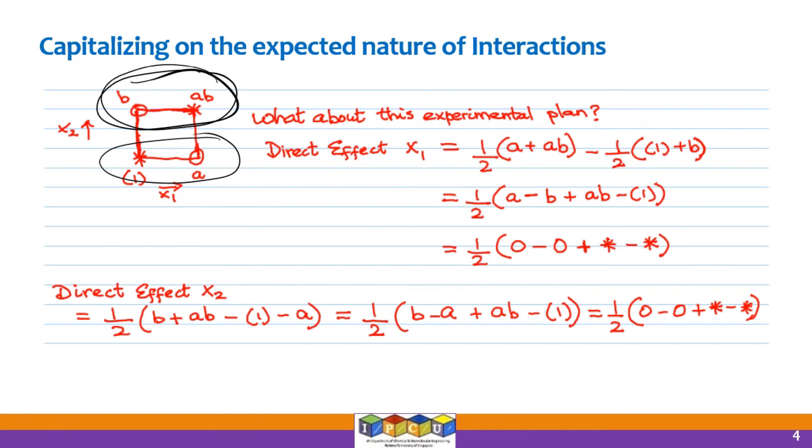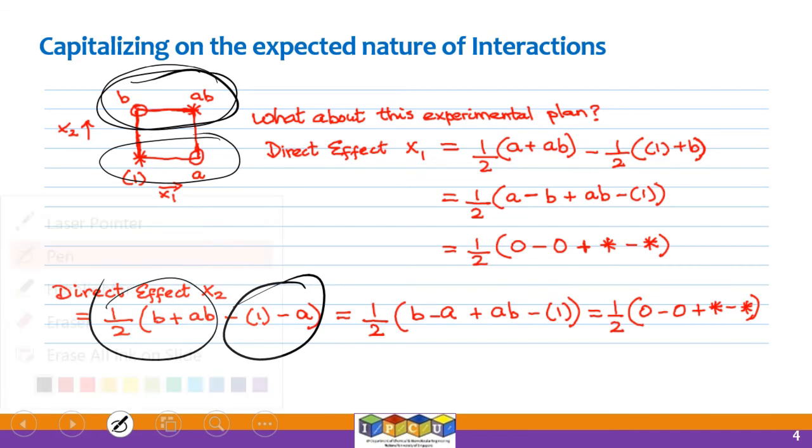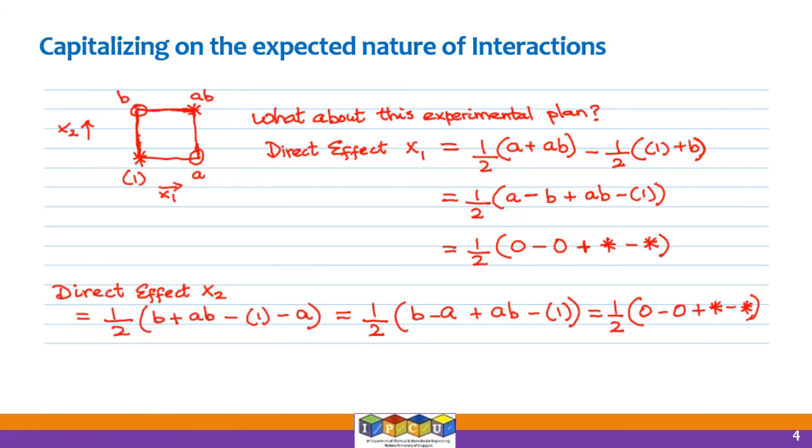So that's the average of the experiments where x2 is high, and you subtract the average, which is 1 plus A divided by 2, right? So we have that here. So if you subtract these averages, you can estimate the direct effect of x2. So you will get an expression like this, and you can write it in this particular form. This one, you can just turn things around and then you could put it in this particular form.